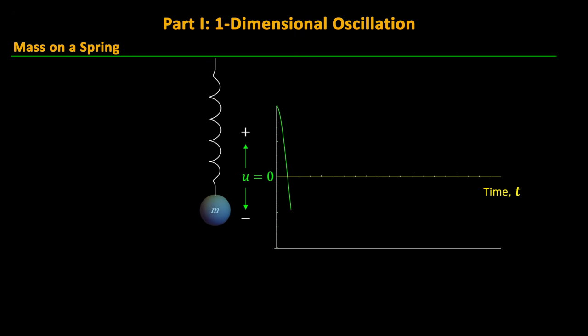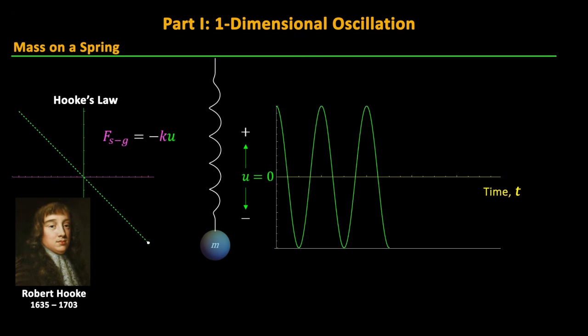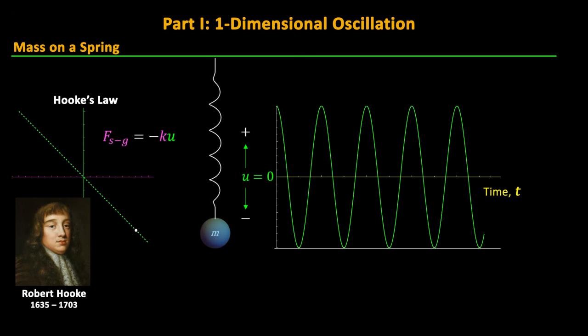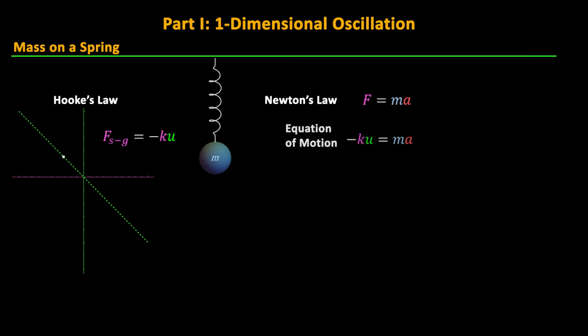We will pretend this spring doesn't have any damping effects, and the restorative force of the spring is given by a simple linear relationship called Hooke's law, where the spring pulls back with a force in exact proportion to the amount it stretched. So the force F equals negative k times u, where k is called the spring constant. Using Newton's law of F equals ma, this tells us that the force of minus ku will equal mass times acceleration.